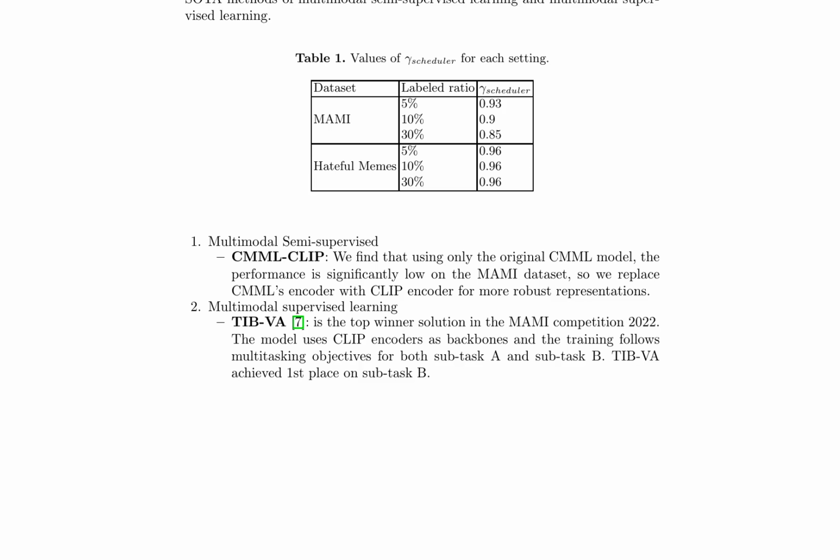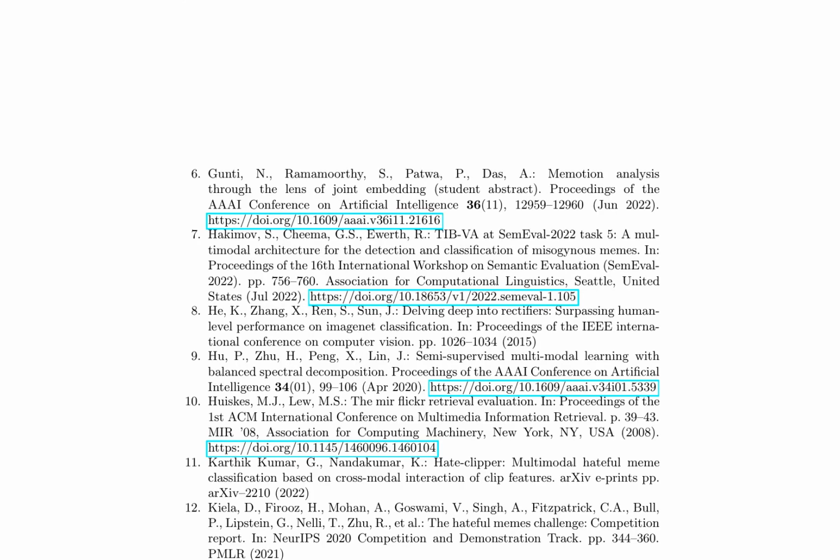The Adam optimizer is used with an initial learning rate of 1e-4, and the learning rate is reduced after each epoch using a step LR scheduler. SemiMemes achieves higher weighted F1 scores on the MAMI dataset and higher AUROC scores on the Hateful Memes dataset compared to several baselines, including CMML-CLIP, TIBVA, and HateCLIPper. The research highlights the importance of sentiment analysis for censoring harmful content, particularly in low-labeled data settings. SemiMemes leverages a combination of CROMAE and RAWNCOOK models to identify and classify misogynistic and hateful memes.